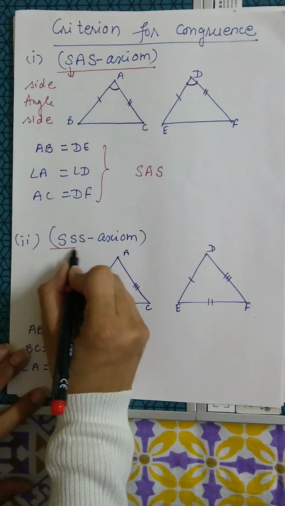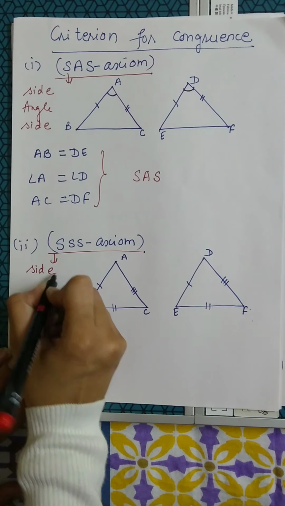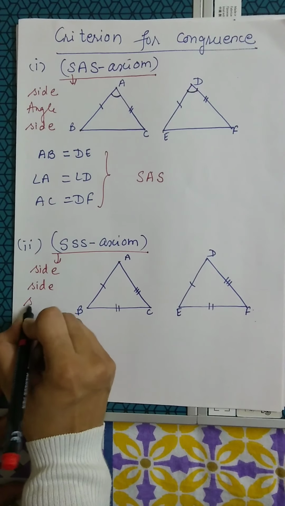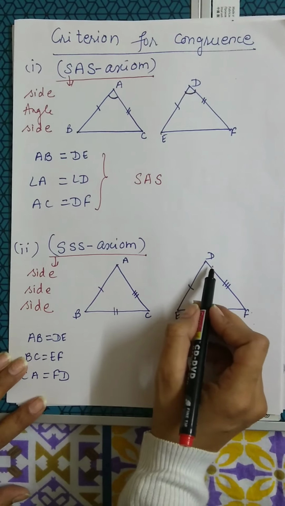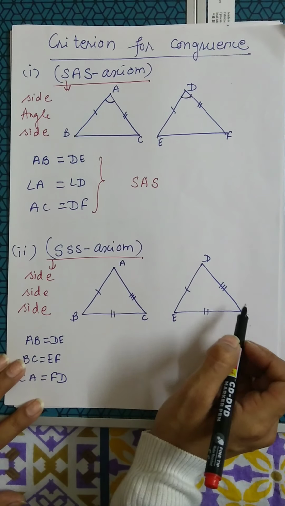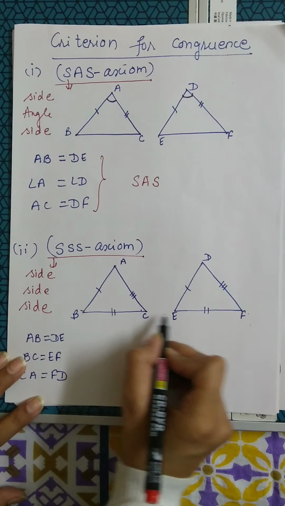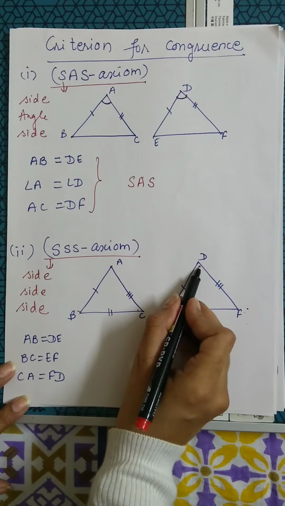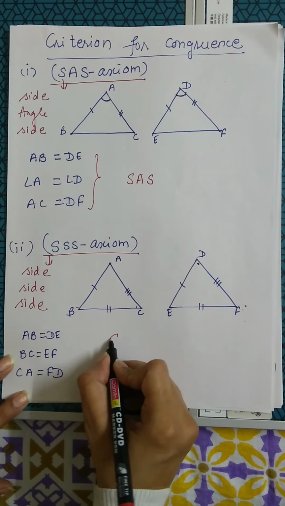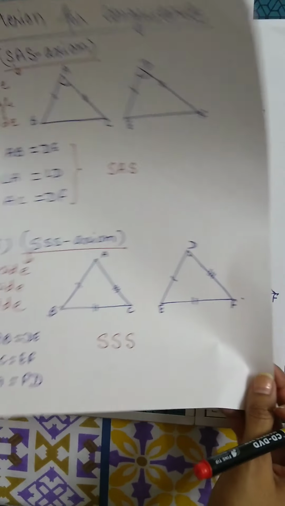Next one is the SSS axiom, that means side, side, side axiom. In this, if we take two triangles ABC and DEF, AB will be equal to DE, BC will be equal to EF and CA will be equal to FD. In this case, we can say triangles are congruent by the SSS congruency rule.